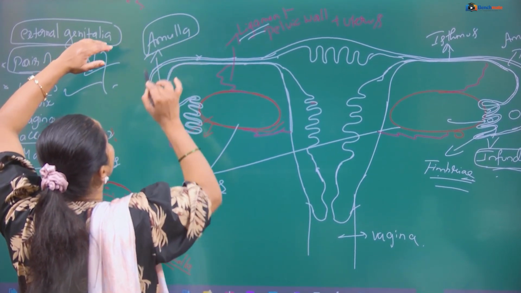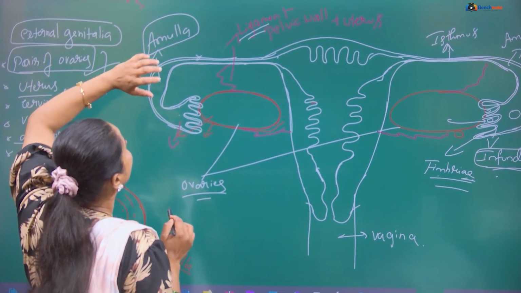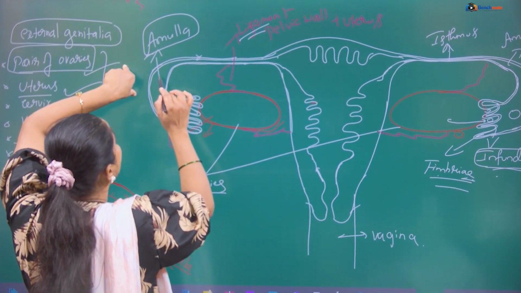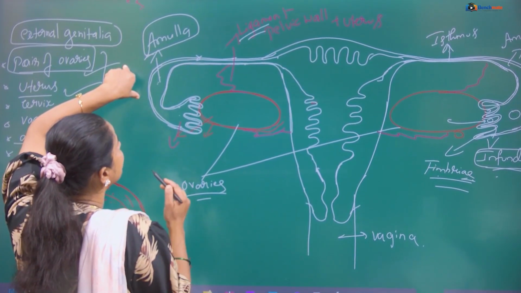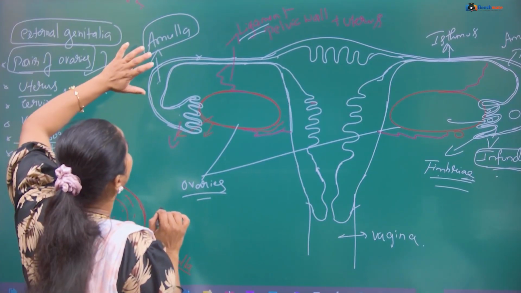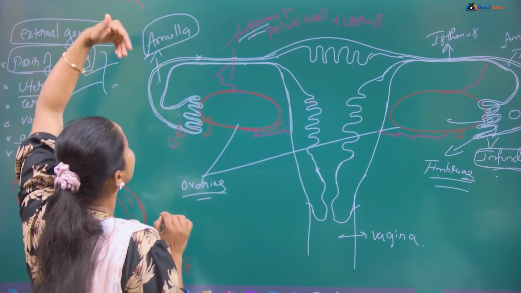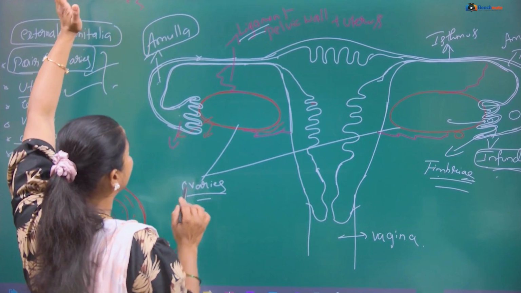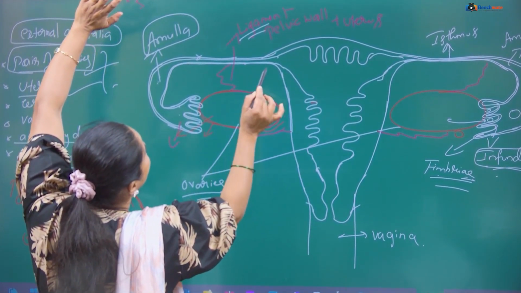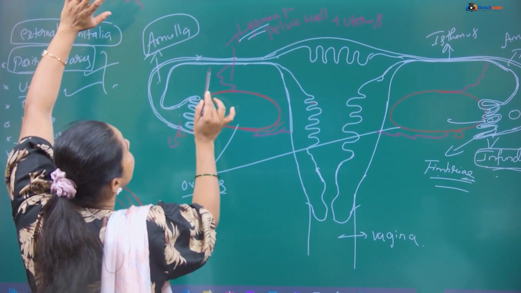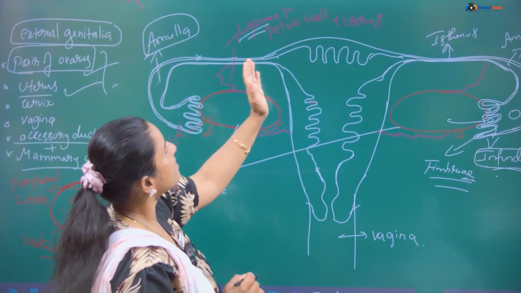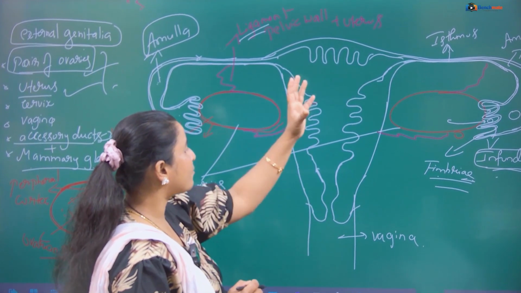The ampulla is a broad tube which follows from the infundibulum, and it is very important for fertilization. Recent experiments have shown that in the ampullar region, since it is a broader region, the fertilization takes place. Then the ampulla is followed by the isthmus. The ampulla is a broad tube, whereas the isthmus is a narrow tube, and this isthmus is connected to the uterus.